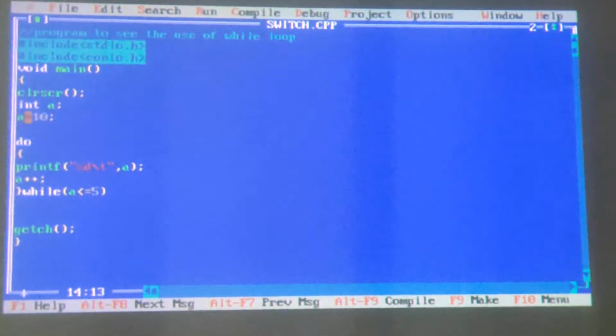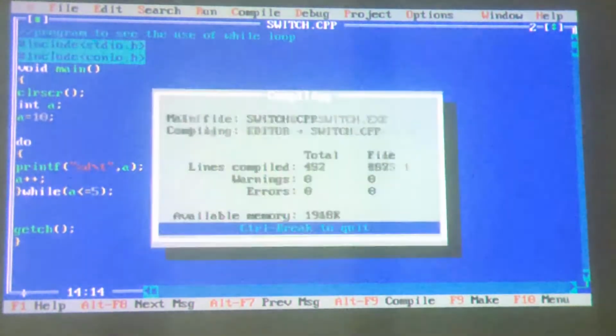The program starts like this. Integer a is declared. It is assigned a value of 10. Next it does do. What does it do? Print the value lying in a. What is the value lying in a? 10. So it will print 10. Then it will make it 11. Then it will check: is 11 less than or equal to 5? No. Then what will it do? It will exit. But one time the loop will run and it will print 10. Did you observe?